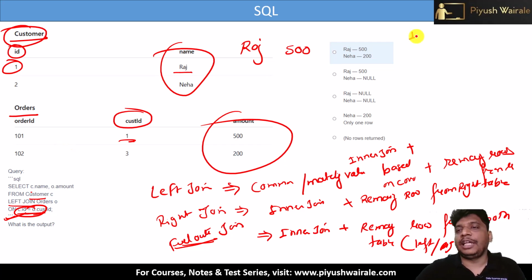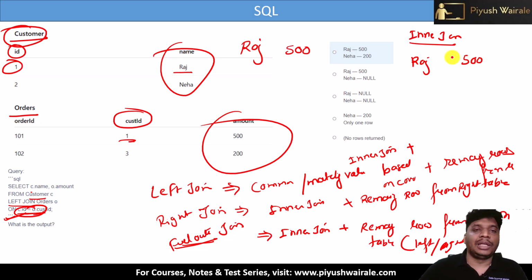If I just say inner join between these two tables, based on this condition we are going to get Raj and 500. That's it. But here we have left outer join, so the remaining rows from the left table. If you observe, the remaining row is customer ID 2. What are we projecting from this? Neha. So Neha will be there in the output.